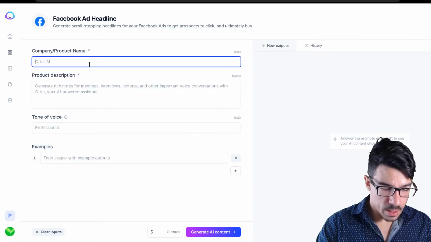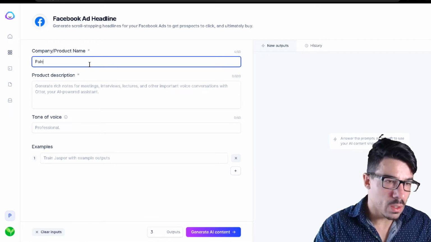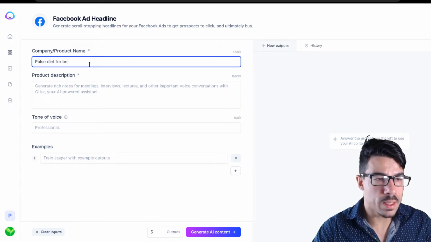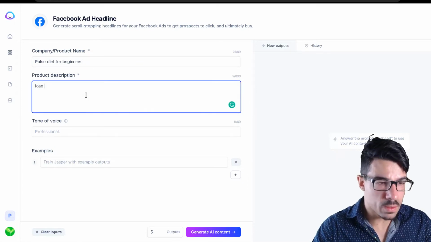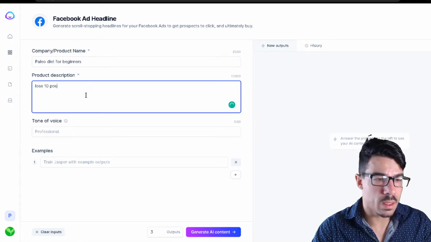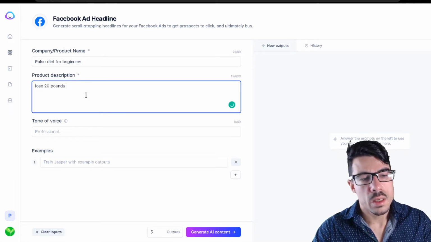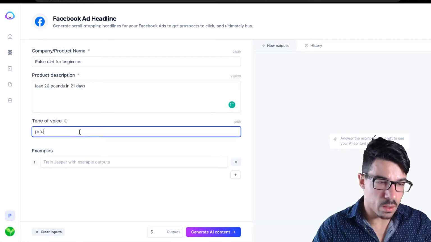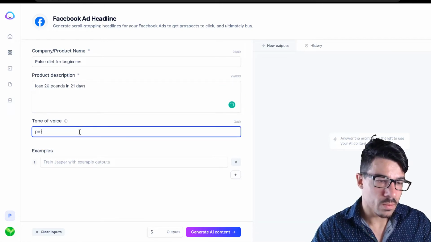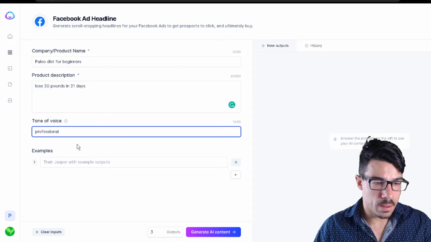Okay, so let's say that we have a paleo diet for beginners. Once again, let's say lose 10 pounds and lose 20 pounds, let's say, in 21 days. Professional. Okay.